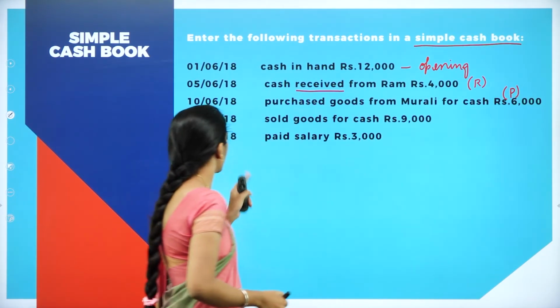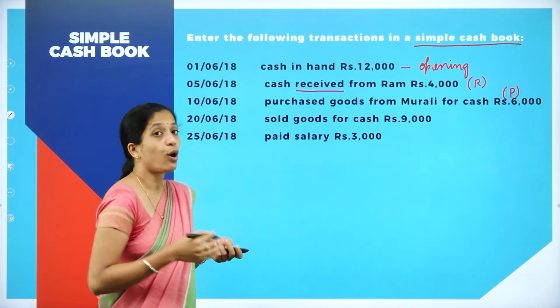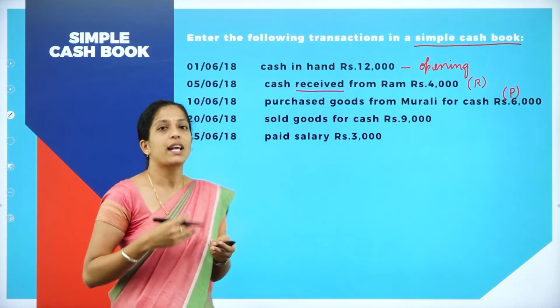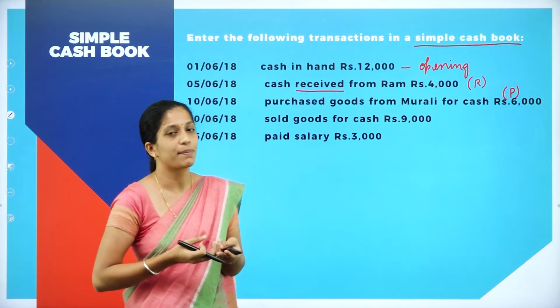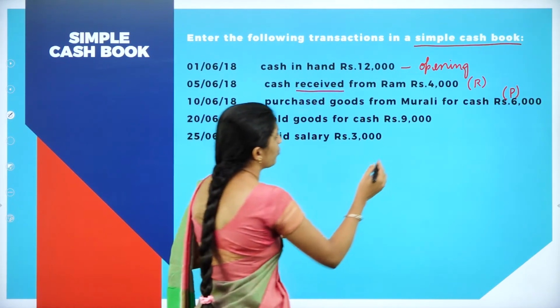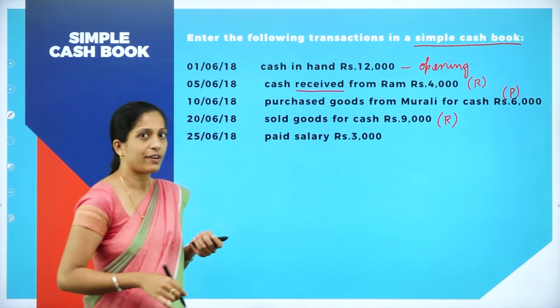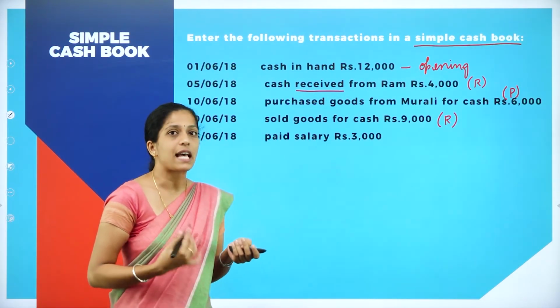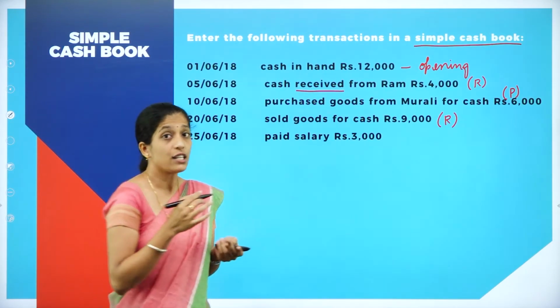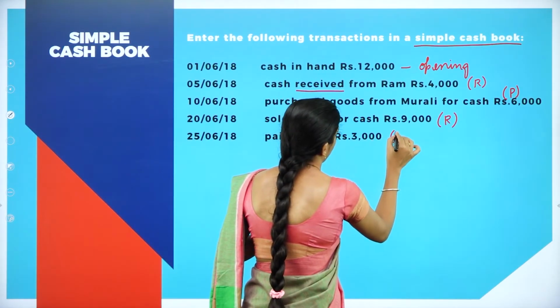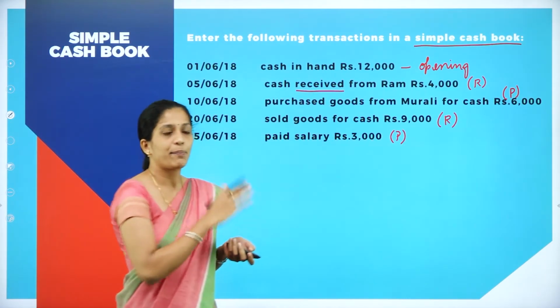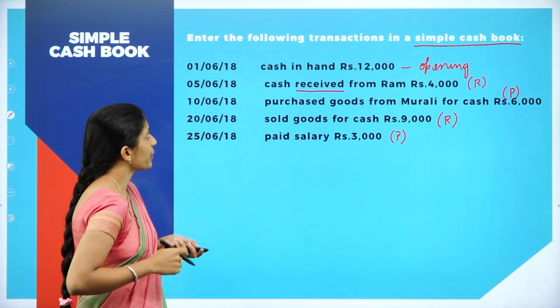And the next one is 26/6/2018, sold goods for cash. So we are selling goods. So what comes to the business? Cash comes to the business. So it is what? This is a receipt. And the next one is 25/6/2018, paid salary. So we are paying salary. So it is what? It is a payment. So this is a simple problem. Now we shall see how we are going to solve this.